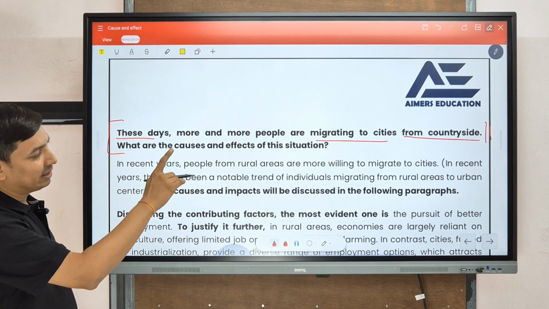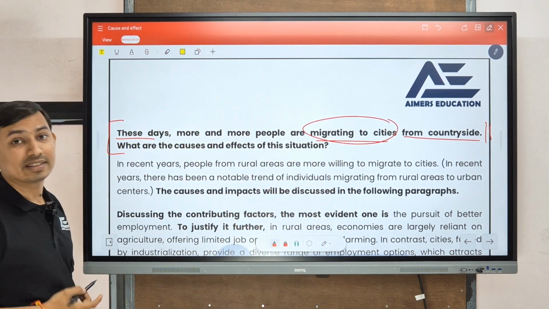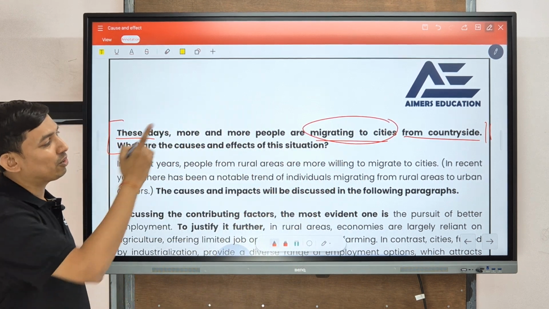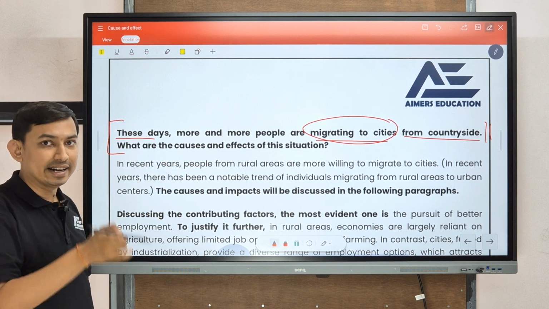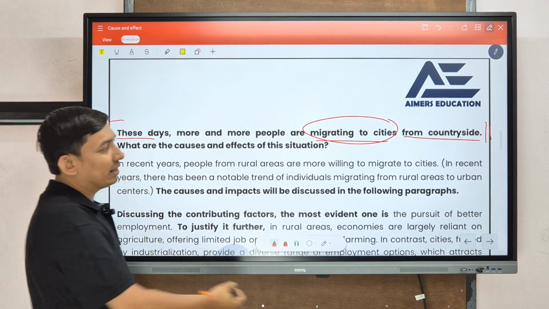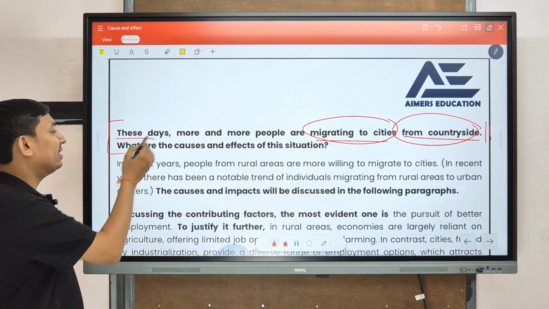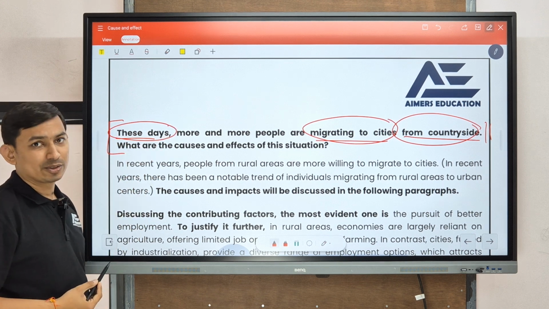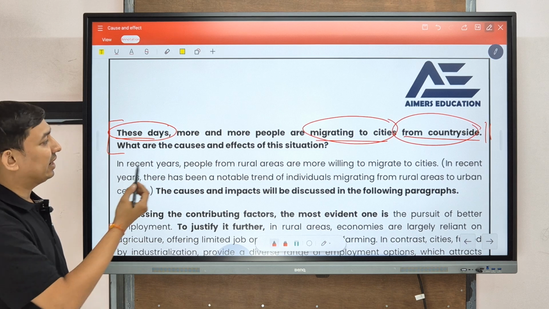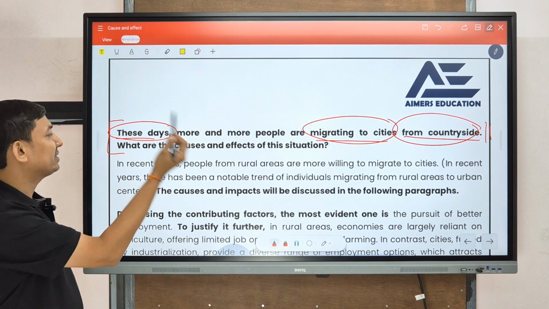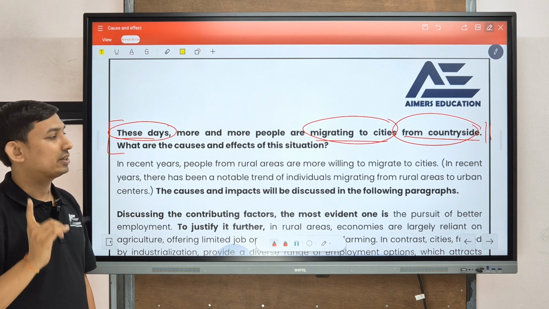For example, here in this essay topic, migrating to cities is your theme. So your essay is about migrating to cities. But you also have to identify, is there any other detail or restriction? For example, here one detail is related to from countryside and another detail is related to these days. So these are the main key points you have to cover in your IELTS essay: migrating to cities from countryside as well as these days. So your first step is clear, that you have understood the topic.